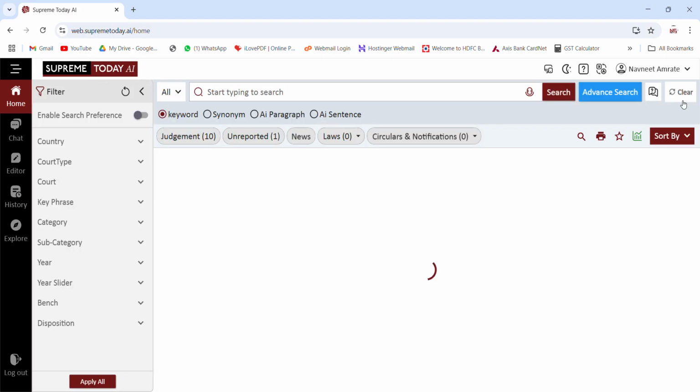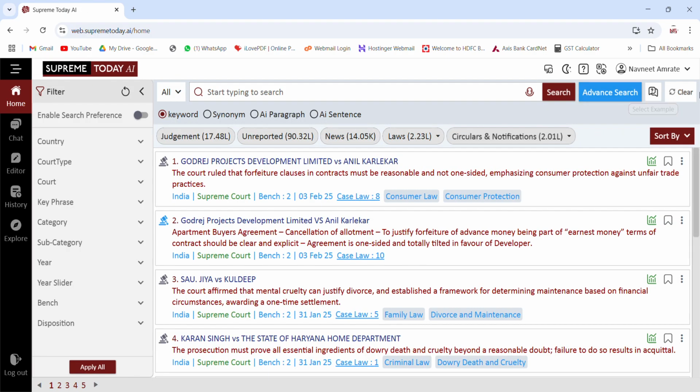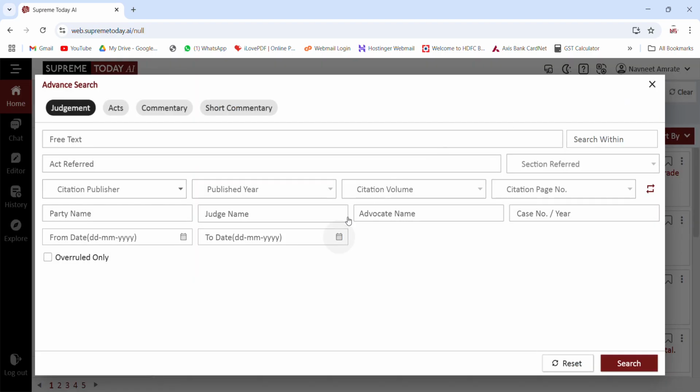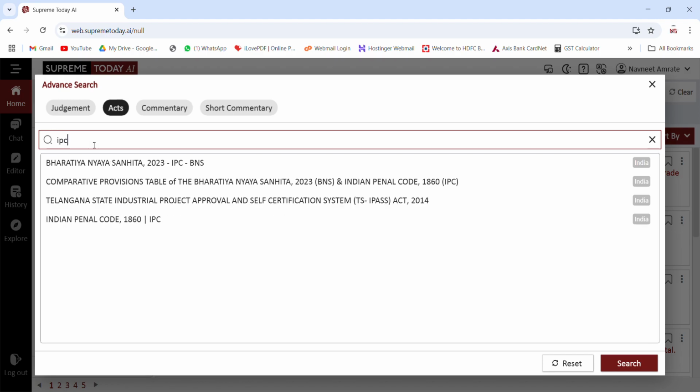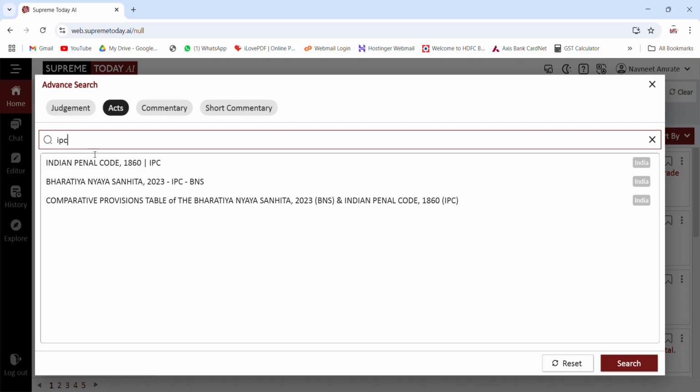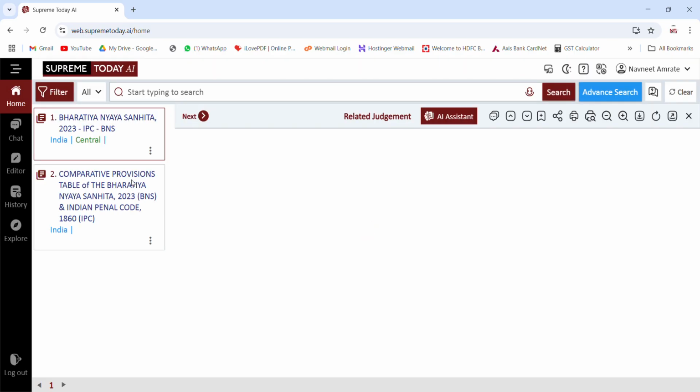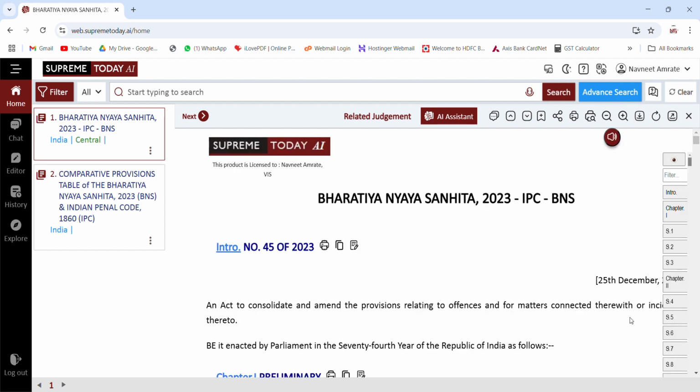Now let me clear and show you a few more things on advanced search. So here you can also look for any act and section-wise search. Suppose you want to look at IPC. So now it is Bharatiya Nyaya Sanhita. If you click on BNS, you will be getting the entire act available, plus its comparative provision is also available here.